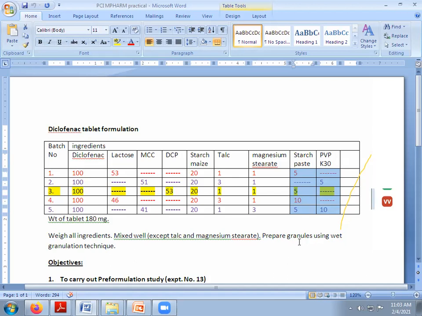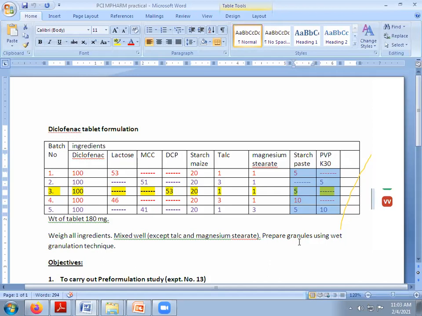The second source is the pharmaceutical excipient book, in which the concentrations of the binders are mentioned, that is, the limits for a particular binder for its particular function.